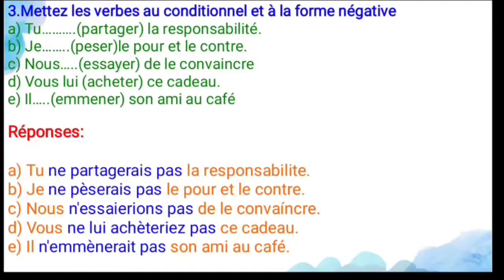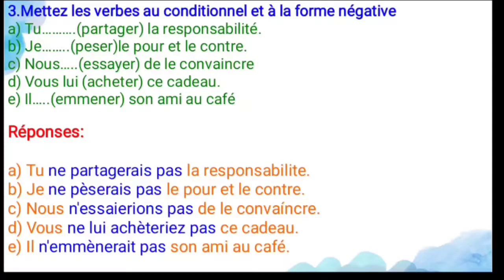So the first one is partager, it's a regular verb. So infinitive verb plus the ending for tu, AIS. So tu, ne, it's a negative word, and partager, that is the infinitive verb, and AIS, it's the conditional present ending, and pas, it's also a negative word, la responsabilité. So tu ne partagerais pas la responsabilité. It means you would not share the responsibility.